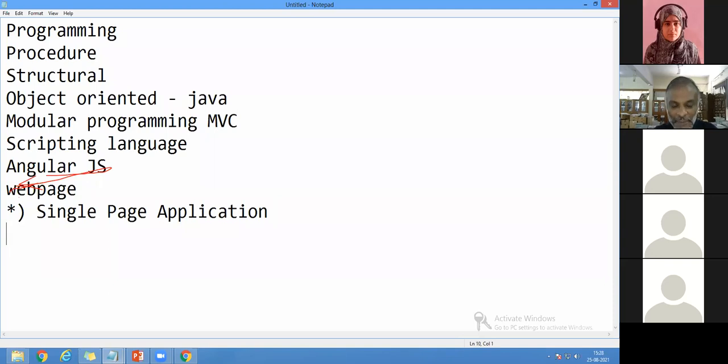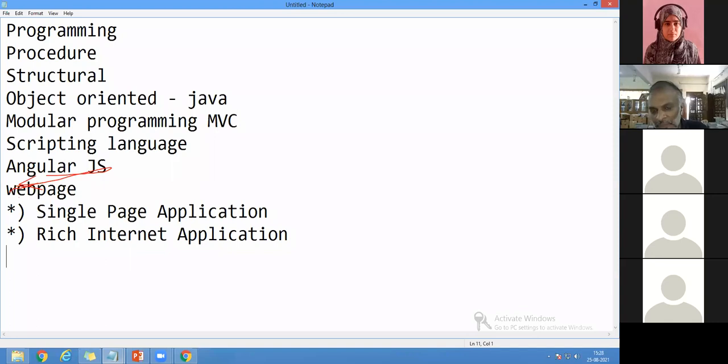So it is a single page application. And the second one is called a rich internet application. So the internet is compulsory. Of course, we need the internet because certain functionalities have been written in JavaScript. I will tell you what we have to do, and then we can proceed. For a rich internet application, there are two ways: if your systems are connected to the net, you can go with that.